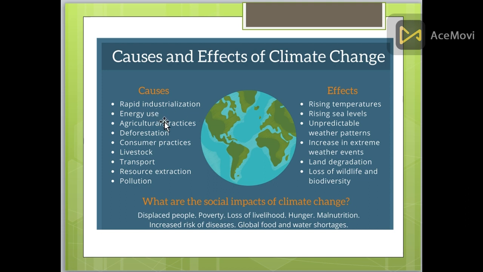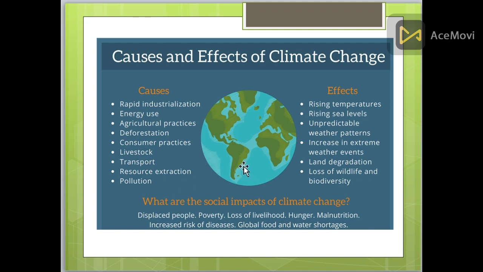Other causes are energy use like fossil fuels, oil and gas, agricultural practices, where fertilizers sometimes emit many gases, deforestation and consumer practices, and livestock, which include cows and buffaloes. Transportation also emits a lot of carbon dioxide and carbon monoxide.